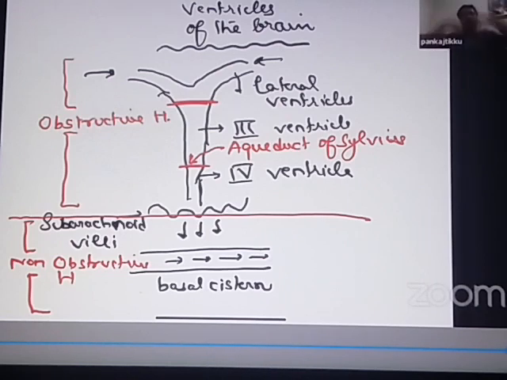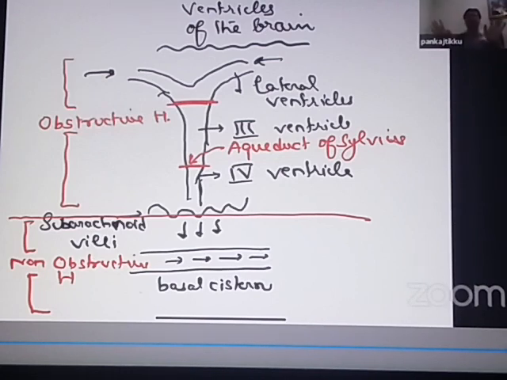Once the CSF has come out of the lateral ventricles and the fourth ventricle, either there is a problem in absorption through the subarachnoid villi, or there is an obstruction to flow in the basal cisterns, but no obstruction is happening inside the ventricles. This type of hydrocephalus is known as a non-obstructive hydrocephalus. While an obstructive hydrocephalus is always an obstruction inside the ventricles, a non-obstructive hydrocephalus is always an obstruction outside the ventricles.